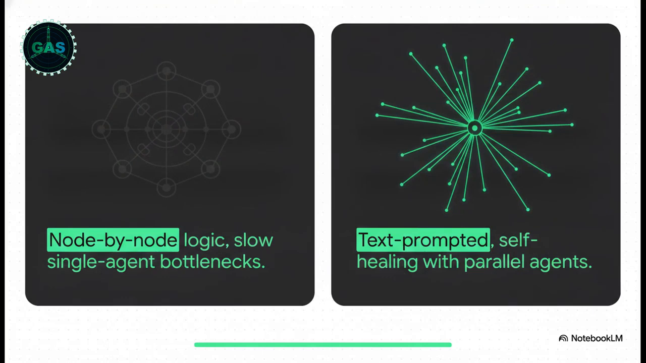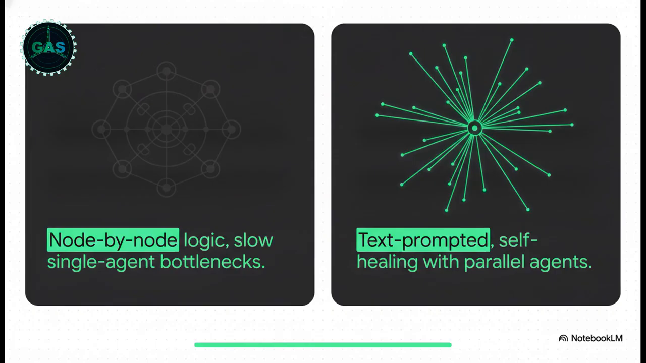It's crazy to think about, but just half a year ago, if you wanted to build an automation without code, you were stuck using traditional workflow builders. You basically had to map out this node-by-node logic, staring at a giant spaghetti web of connections until your eyes crossed, just trying to glue a few simple steps together. It was slow, and you were always bottlenecked by a single agent.